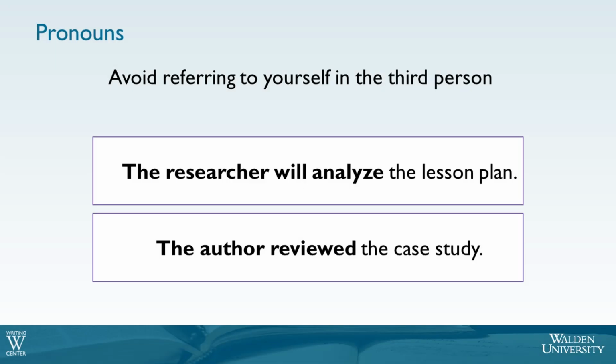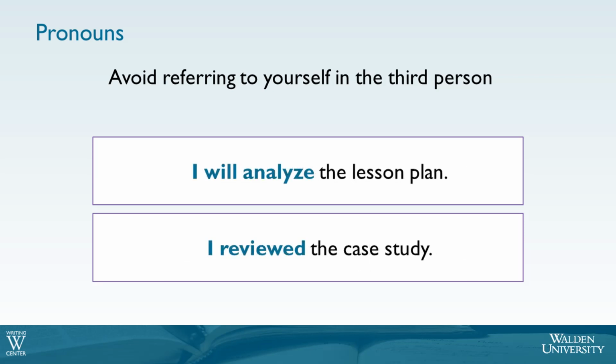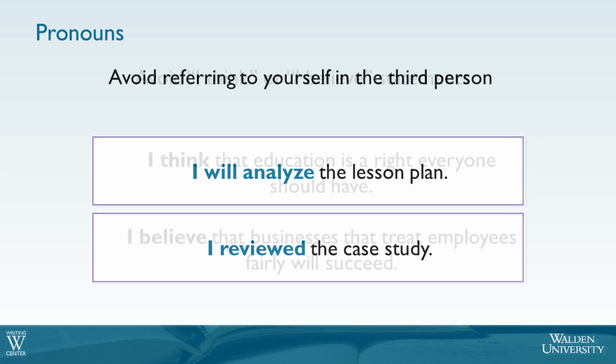AP provides some guidance on what pronouns are appropriate for writers to use in certain situations, since it often depends on context. The first guideline is that you should avoid referring to yourself in third person. This includes referring to yourself as the researcher or the author, like in these examples. Instead, AP recommends using first person, in this case I, when you're talking about your own research, actions you've taken, or experiences you've had. Writers should use this first person instead of the third person, which helps avoid ambiguity.